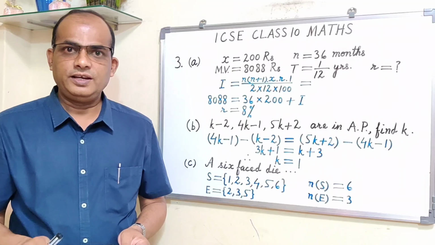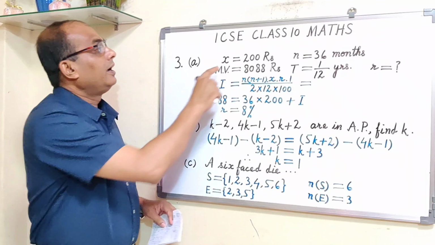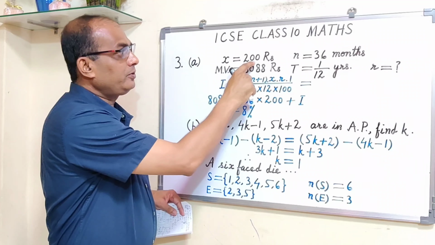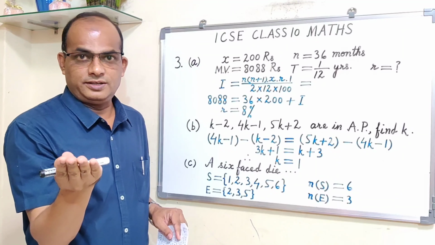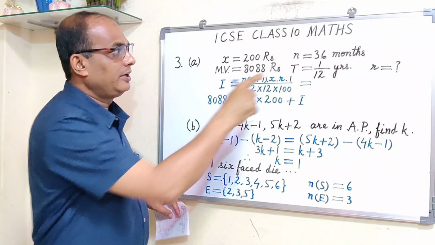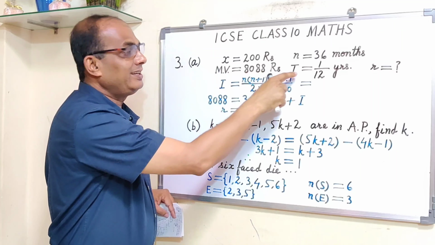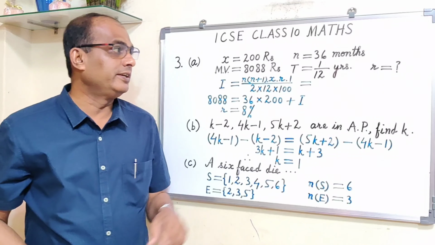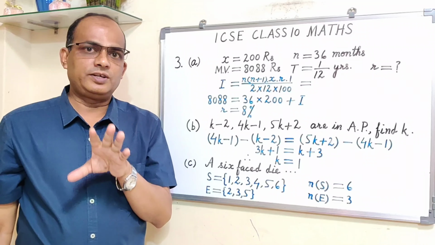This is the question, and I have written the data here. You can see, this is the monthly installment, rupees 200, for 3 years. So we will convert the years into a number of months, so 36 months. Maturity value is given as 8088, and time we always take as 1 upon 12 years. R we have to find out. Now see what the students are doing.